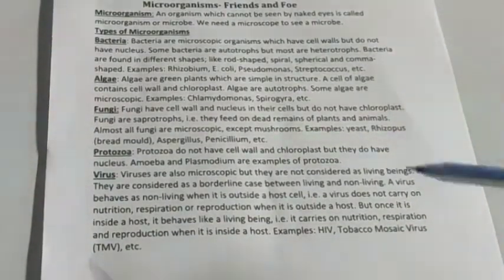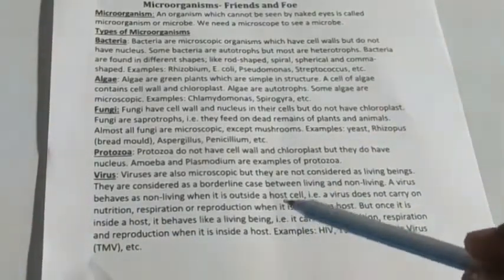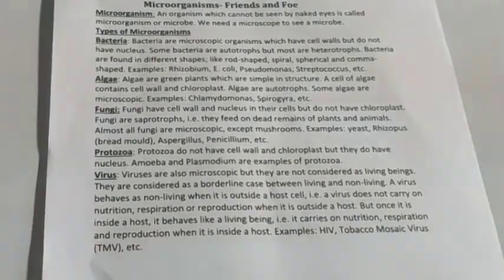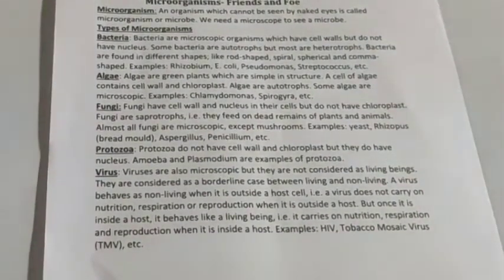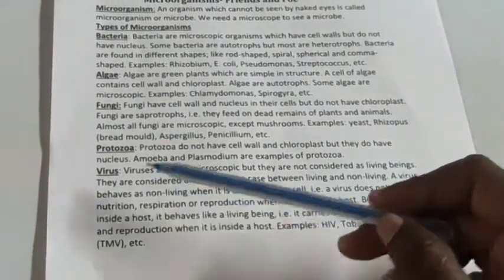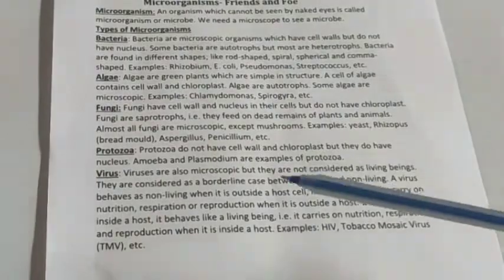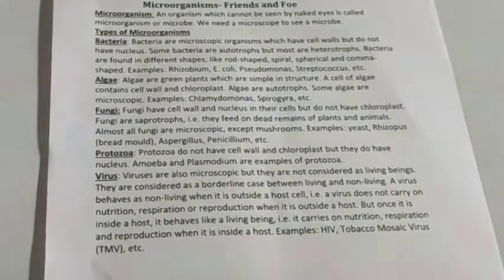It is the borderline between living and non-living things. How can it be? When it is living in the host cell, it is a living thing. But once it is out of the host cell, it is a non-living thing.